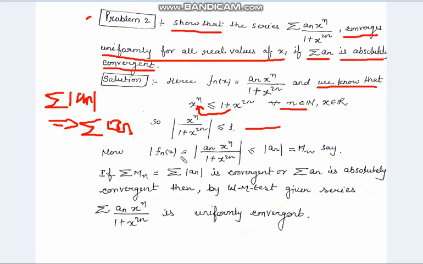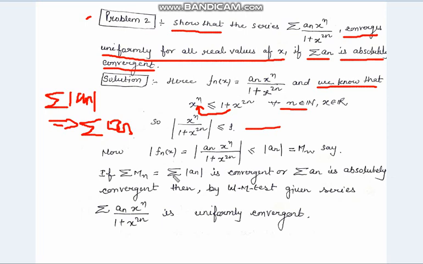Now mod of f_n is equal to mod a_n times x to the power n upon 1 plus x to the power 2n, which is less than or equal to mod a_n because x^n upon 1 plus x^2n is less than 1. Because this value is free from x, we can assume it equal to M_n.